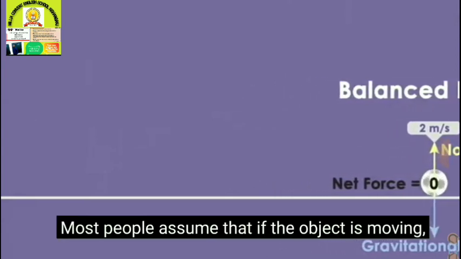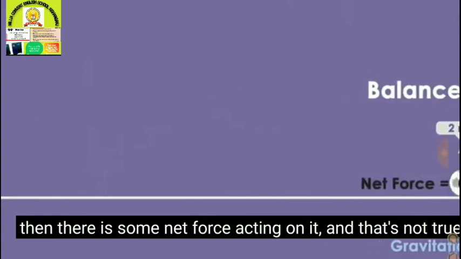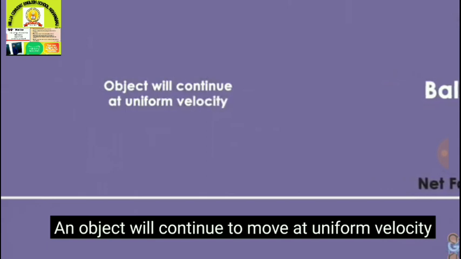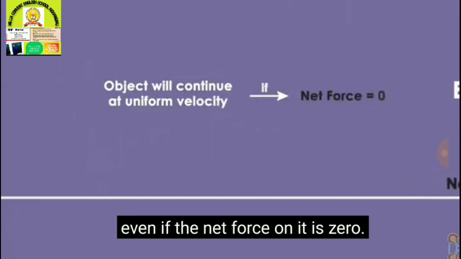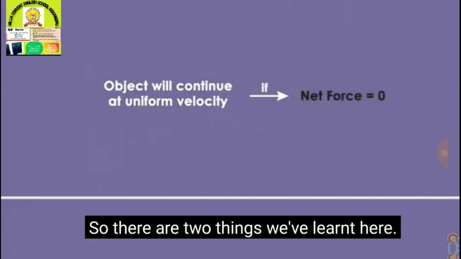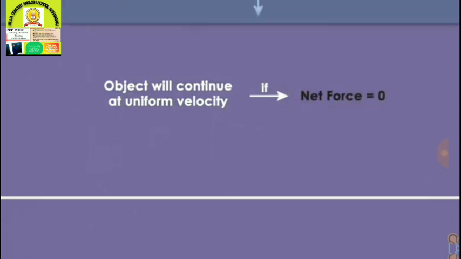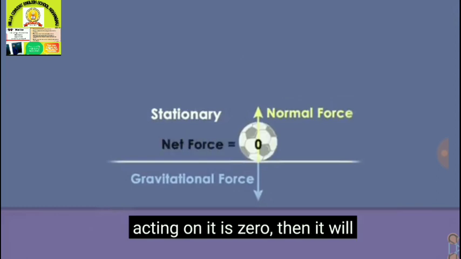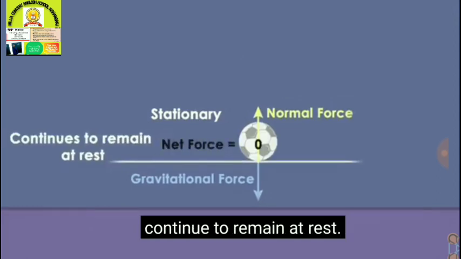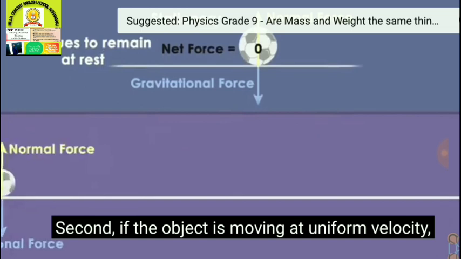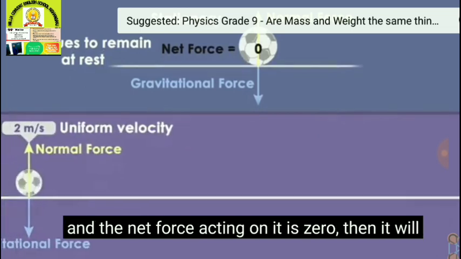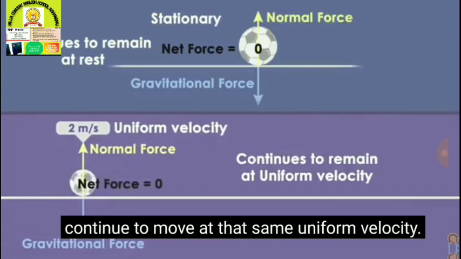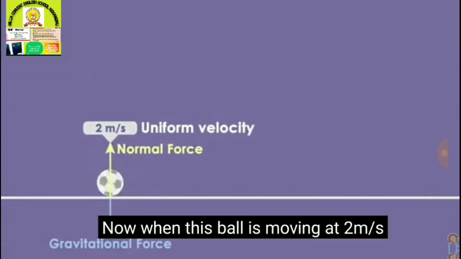Most people assume that if an object is moving, there is some net force acting on it, and that's not true. An object will continue to move at uniform velocity even if the net force on it is zero. So there are two things we have to learn here. First, if the object is stationary and the net force acting on it is zero, then it will continue to remain at rest. Second, if the object is moving at a uniform velocity and the net force acting on it is zero, then it will continue to move at the same uniform velocity.